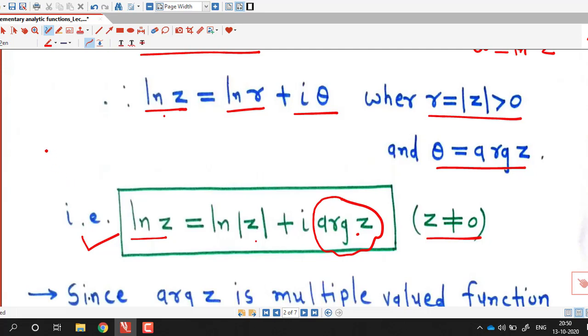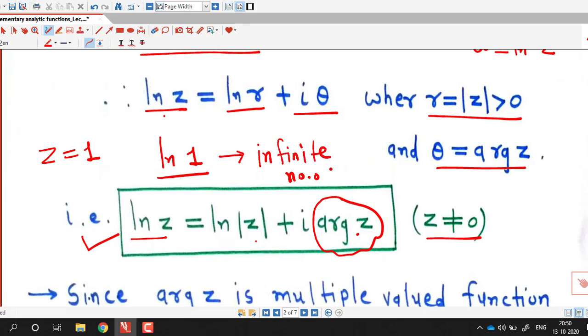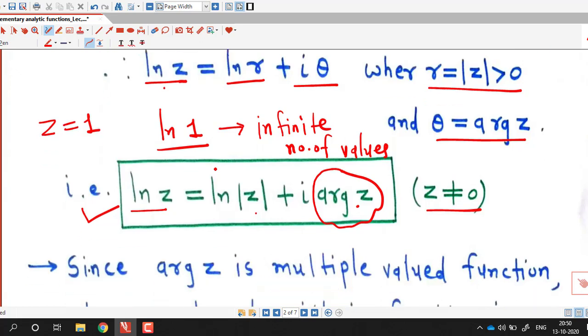For example, if I consider z equal to 1, then log 1 is not unique. If we consider 1 as a complex number, then there are an infinite number of values for the logarithm of 1. So we will see examples of logarithmic function in the next lecture. In this lecture our aim is to define the logarithmic function and to discuss its properties.